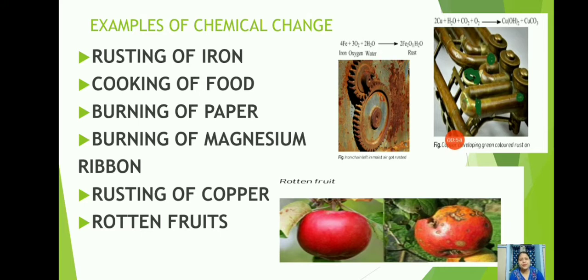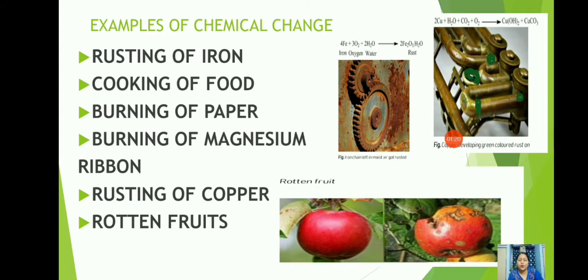Clear? Then burning of paper. If we burn the paper, we get ashes. The ashes are the new product. That is why this is also an example of a chemical change. Same in the case of burning of magnesium ribbon, because when magnesium ribbon is burned in the presence of oxygen, we get white or grey colored ashes as a new product.